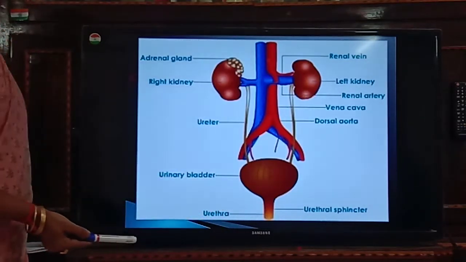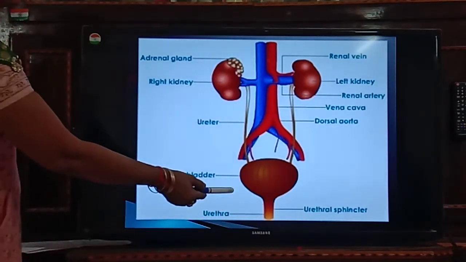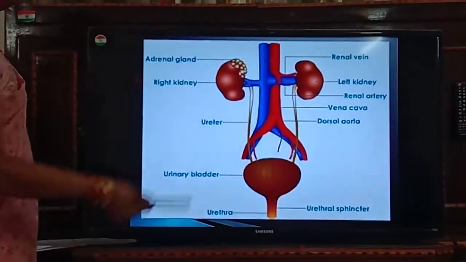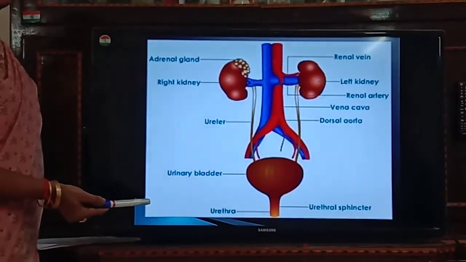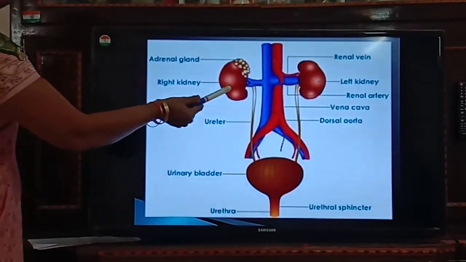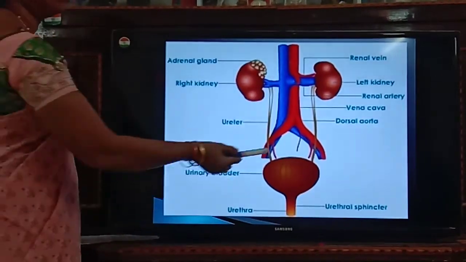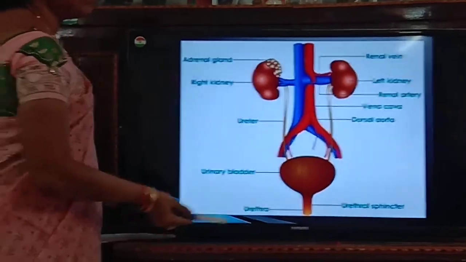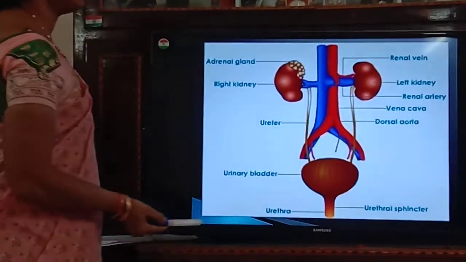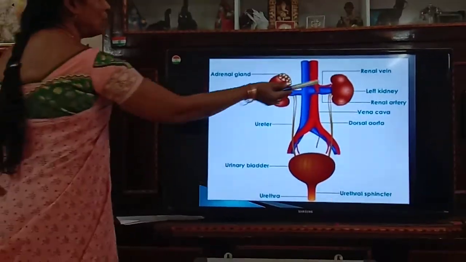These are the main important organs in this organ system, that is the excretory system. Okay, a pair of kidneys, a pair of ureters, urinary bladder and urethra.